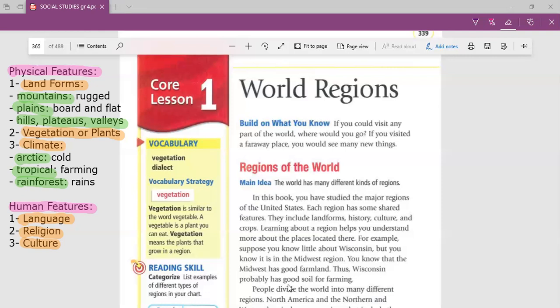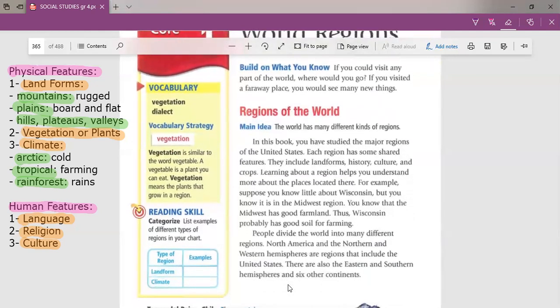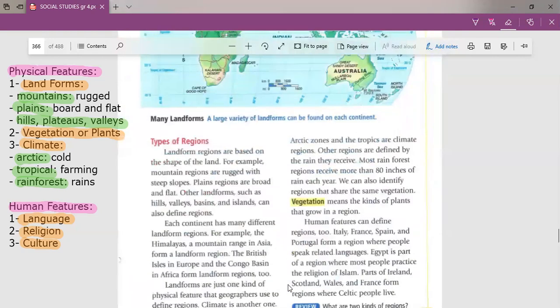People define the world in seven continents, and each continent is divided into some countries, and each country is divided into regions or cities, and the city itself is divided into villages and small regions also. So people make this division.